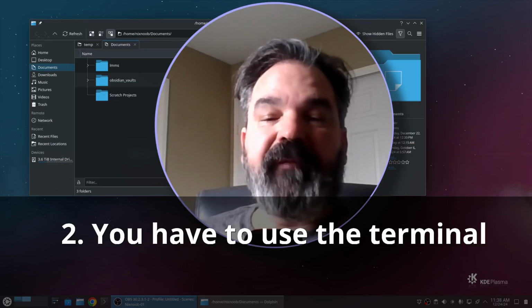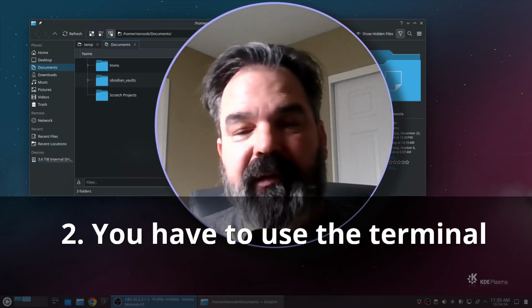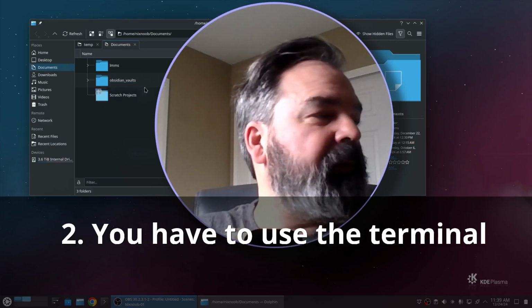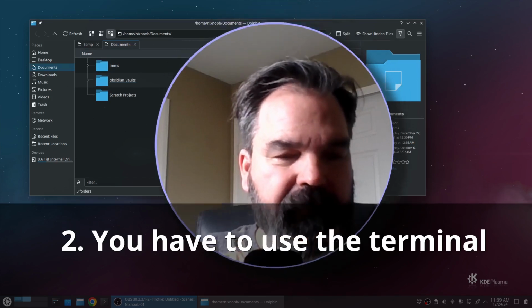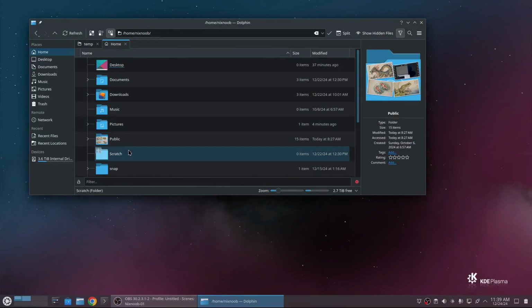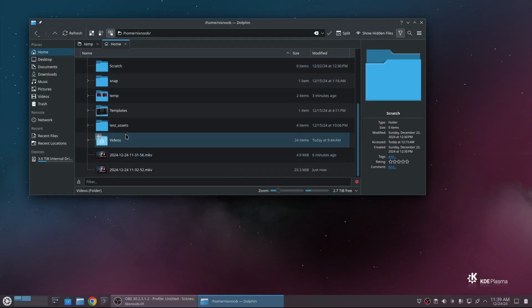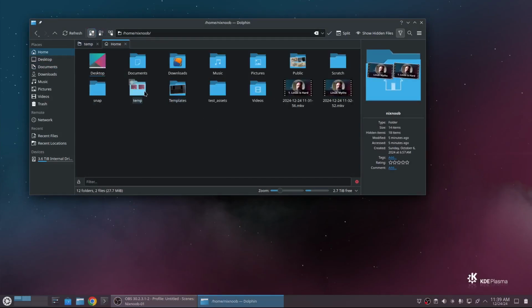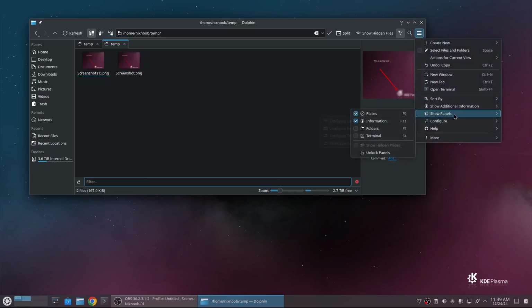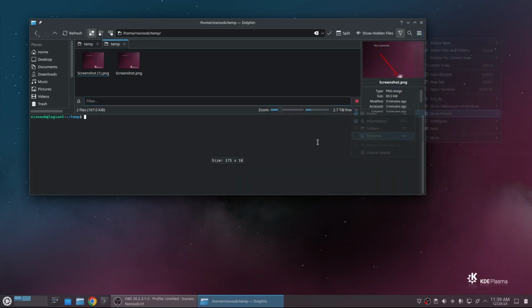For one, it simplifies a lot of things, and I'll give you a contrived example in a minute, but let's just go back to, let me put you back on the monitor where you can see here. Go back into my home temp folder that we just made. I'll go back to this view and temp. So screenshot PNG, let's say I wanted to make that a JPEG. I can just convert, I need a terminal. So let me just add a terminal panel to this window.